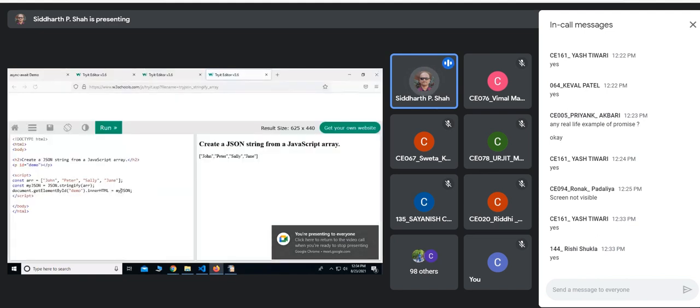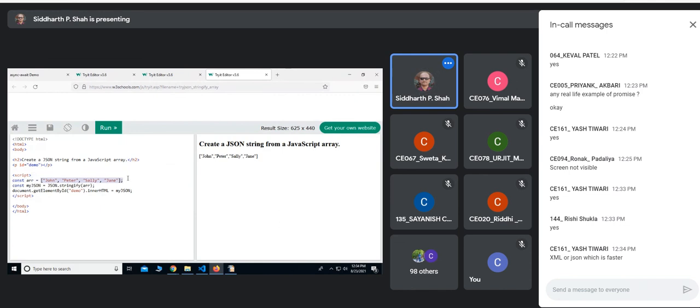Another example. Now this is just an array. You can also stringify this array and you can pass it here. So it is just another example.